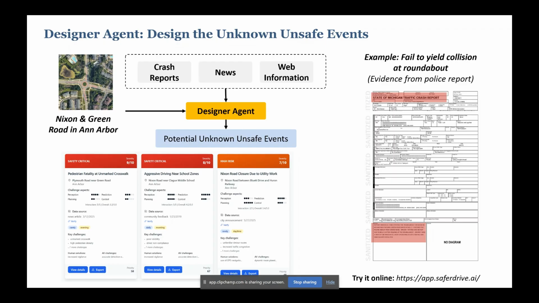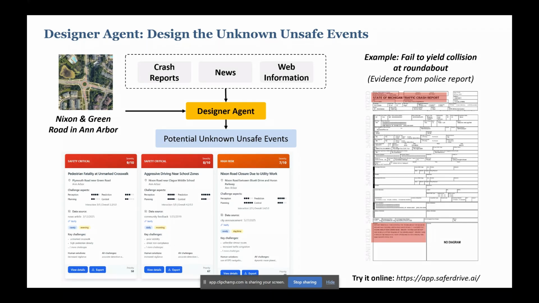So the first part is the designer agent. Essentially, we are designing the unknown unsafe events. Let's take Nixon and Green Road in Ann Arbor. This is a roundabout, as an example. The designer agent will get information of the location and will automatically fetch real-world related crash reports, news, and web information to propose different potential unknown unsafe events.